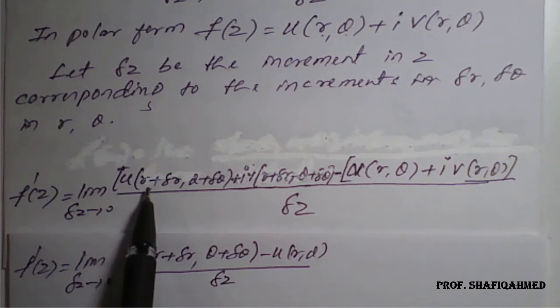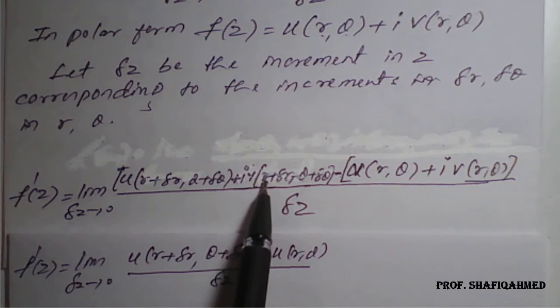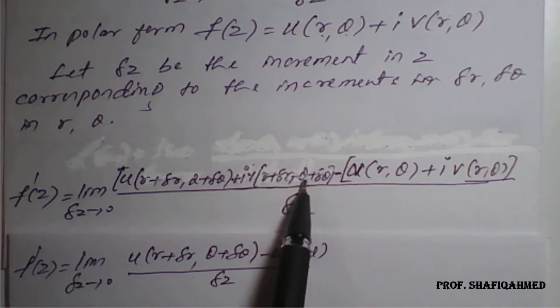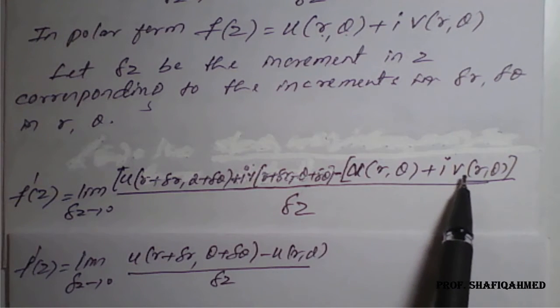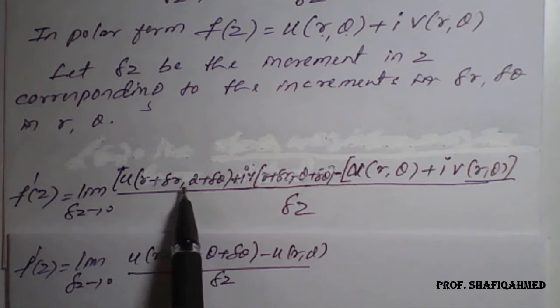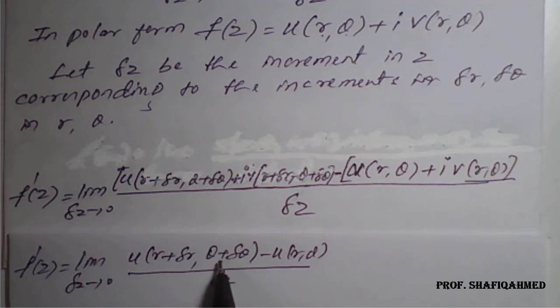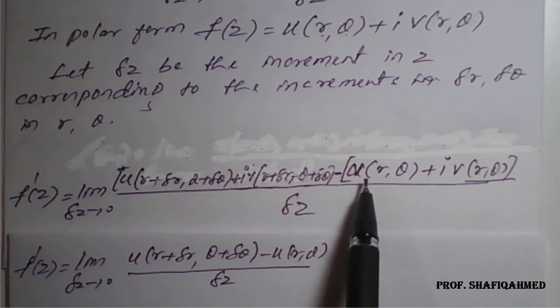Here it is u of r plus delta r comma theta plus delta theta plus i times v of r plus delta r comma theta plus delta theta minus u of r comma theta plus i times v of r comma theta. So the real part is u of r plus delta r comma theta plus delta theta, minus u of r comma theta.